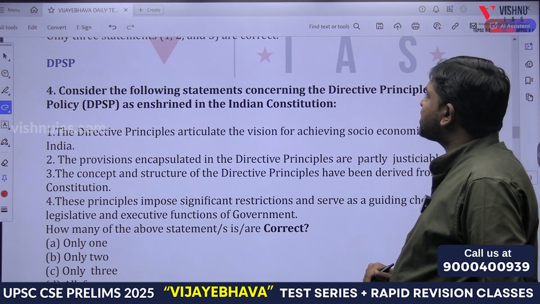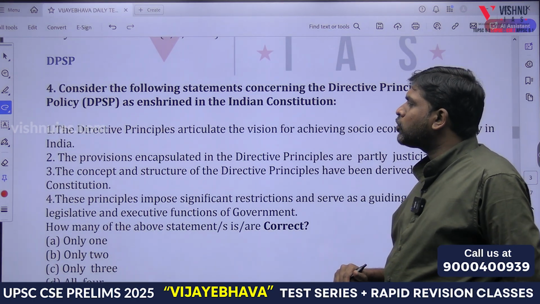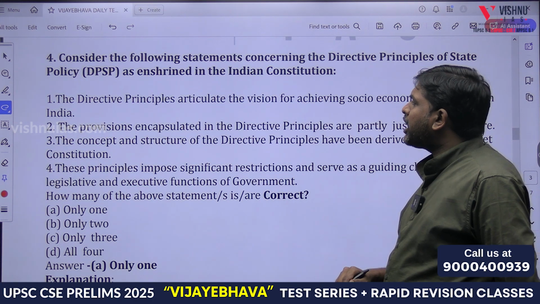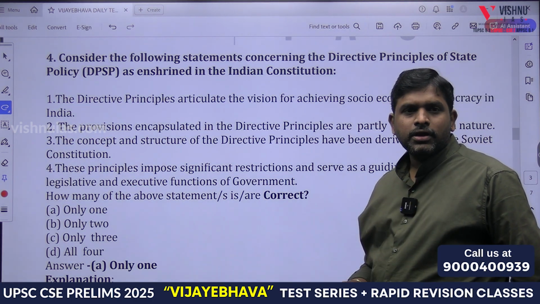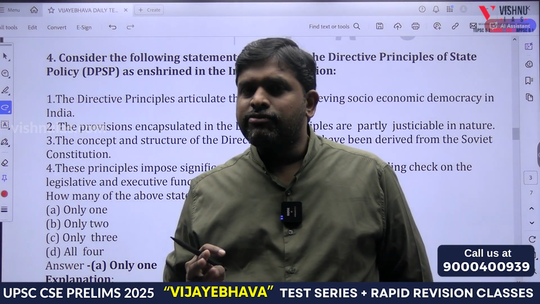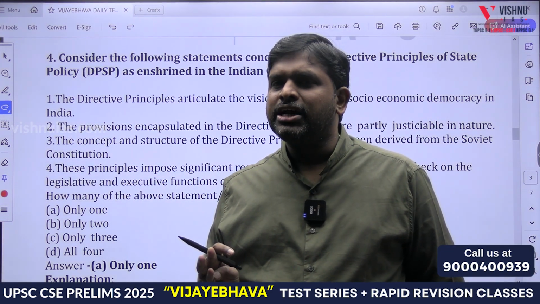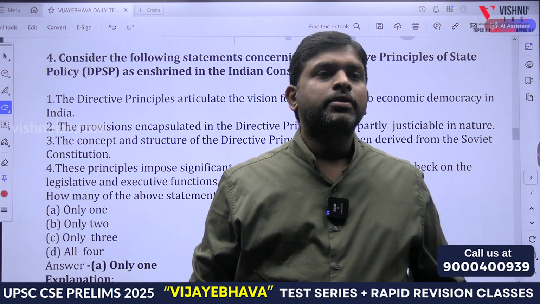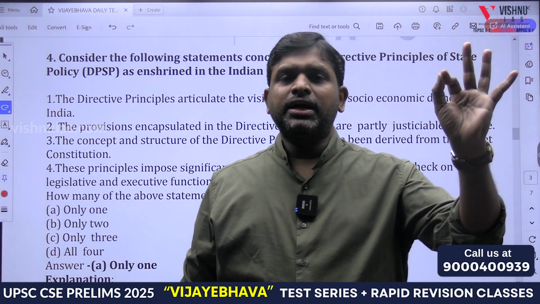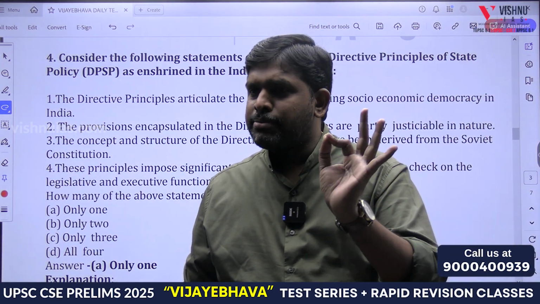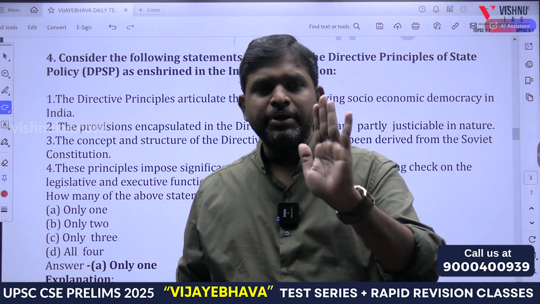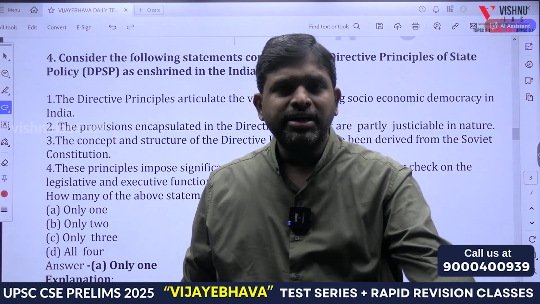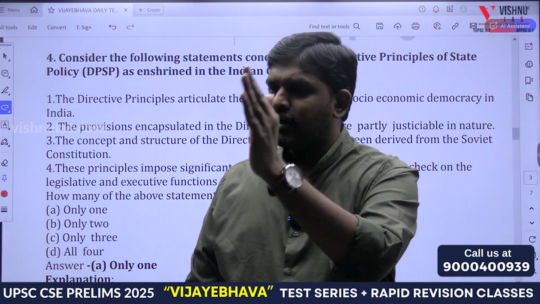Consider the following statements concerning DPSP as enshrined in the Indian Constitution. The DPSP articulated the vision for achieving socio-economic democracy in India. Yes or no? Yes. The socio-economic democracy will be ensured by DPSP. Political democracy will be ensured by? Remember this. Political democracy will be ensured by fundamental rights. Social and economic democracy will be ensured by DPSP. Political, fundamental rights. Social, economic, DPSP.